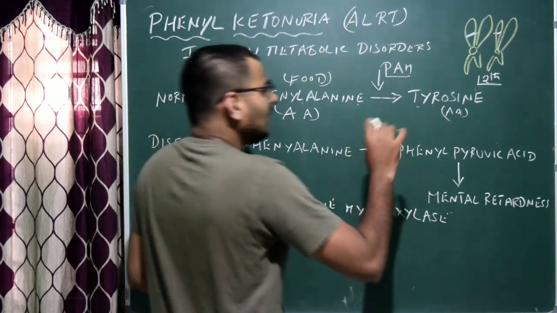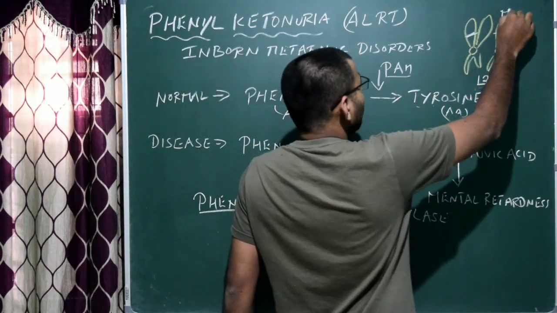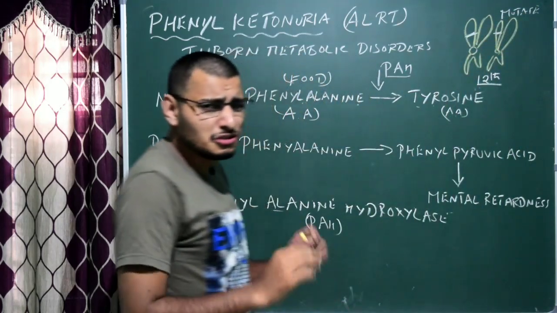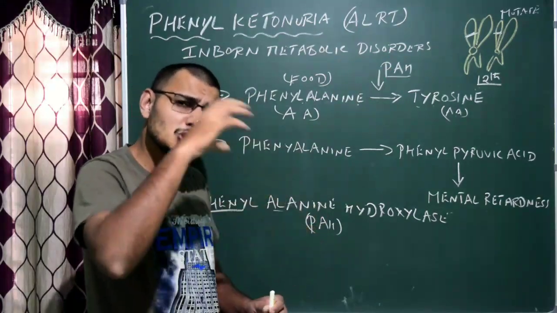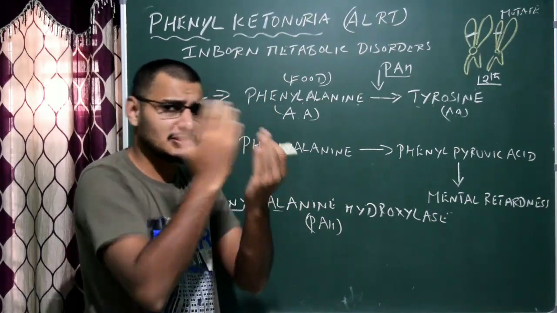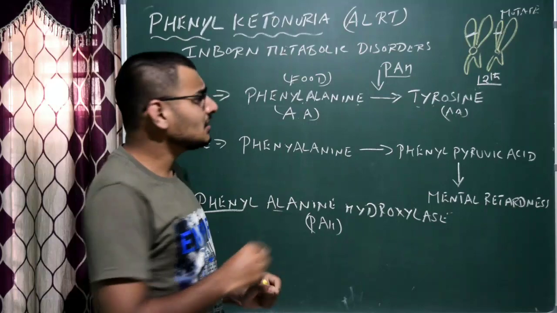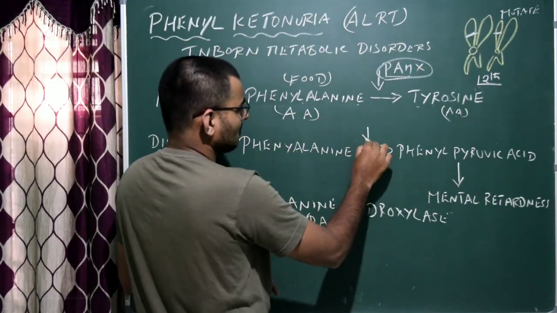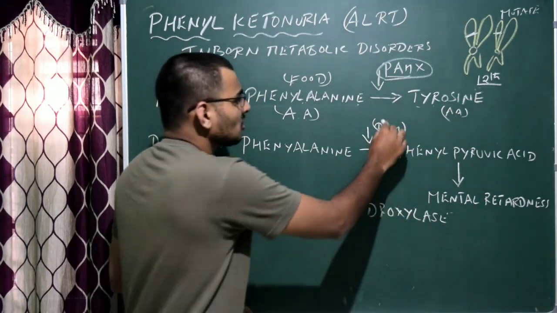Now, for example, if this gene is mutated, and the chromosome carrying the mutated gene combines with another chromosome which also has the same type of mutated gene, this is recessive now. Both are recessive chromosomes, we have recessive or mutated genes, and as a result the PAH is not synthesized. The phenylalanine hydroxylase enzyme is not synthesized.